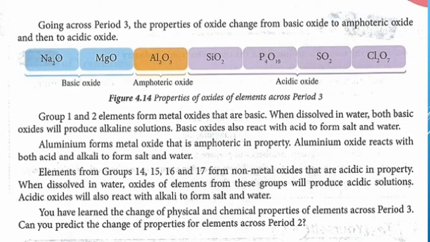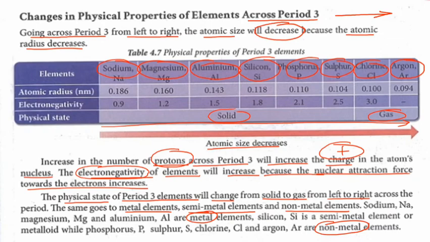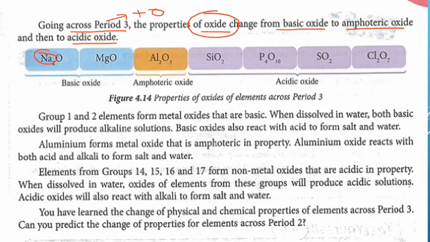Going across period 3, the properties of oxide change from basic oxide to amphoteric oxide and then acidic oxide. Okay, properties of oxide maksudnya the period 3 punya elemen kamu tambah dengan oksigen. For example, Na, sodium. You add with oxygen, dia jadi sodium oxide.